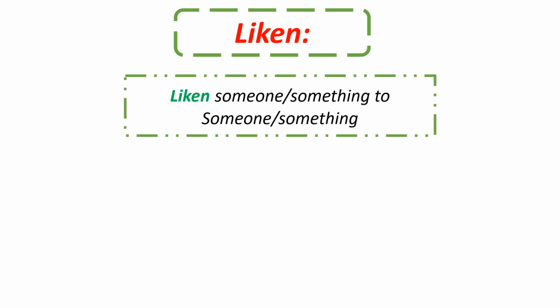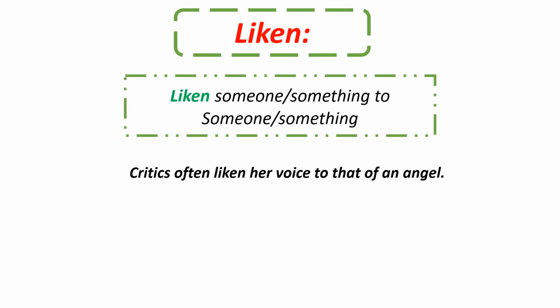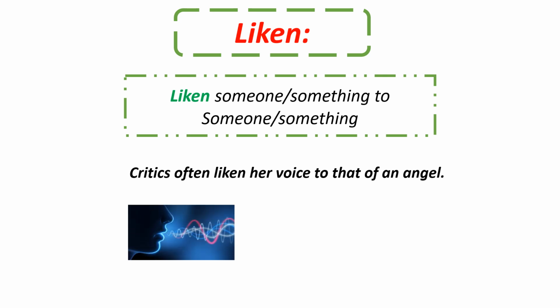For example, critics often liken her voice to that of an angel, and readers often liken her voice to that of an angel.